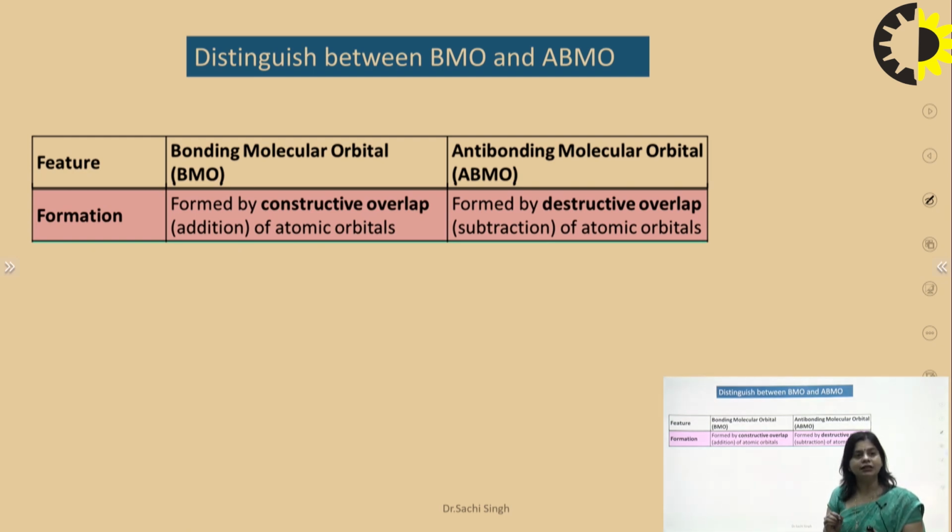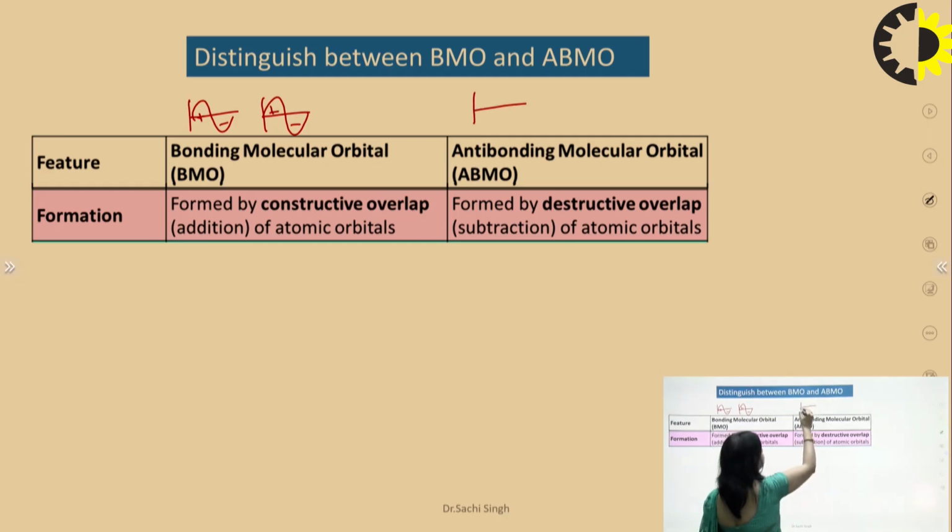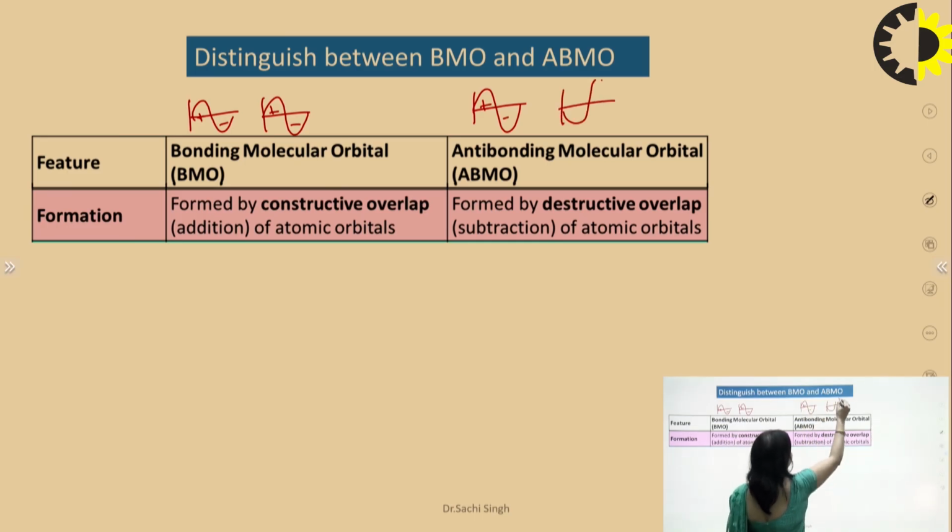So constructive means both wave functions are in the same phase, suppose positive and positive, and in that case anti-bonding is when both wave functions are in different phase, suppose positive and here negative.